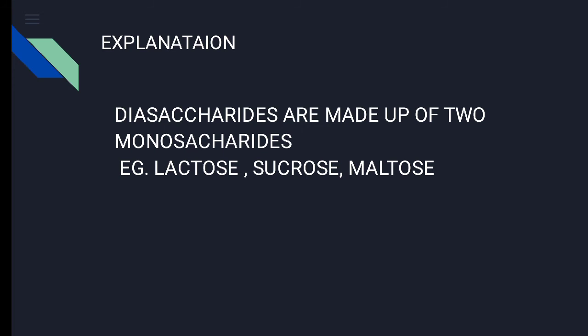So the question came: what is the difference between monosaccharides, disaccharides, and polysaccharides? Let's describe it. Monosaccharides are made of a single sugar, and they have a common ending in their names. Second is disaccharides. As the name is clear, di means two. So disaccharides are always made of two monomers or two monosaccharides. And polysaccharides are made of many monosaccharides. So lactose, sucrose, and maltose are the disaccharides.